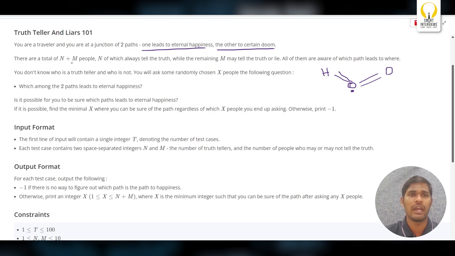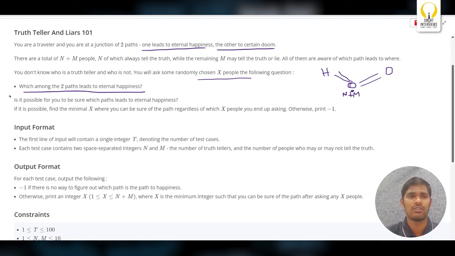And there are also n plus m people at the same junction, where n of them always tell the truth, and m may tell the truth or lie. All of them are aware of which path leads to happiness. You don't know who is a truth teller and who is not. You will ask some randomly chosen X people the following question: which among the two paths leads to eternal happiness?